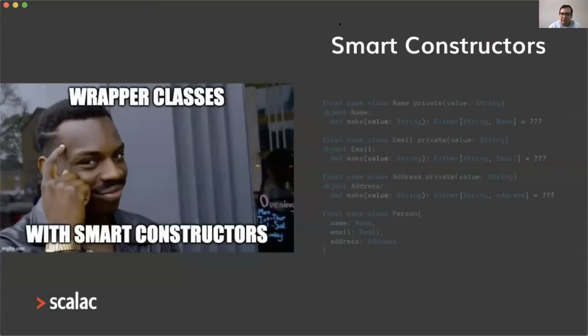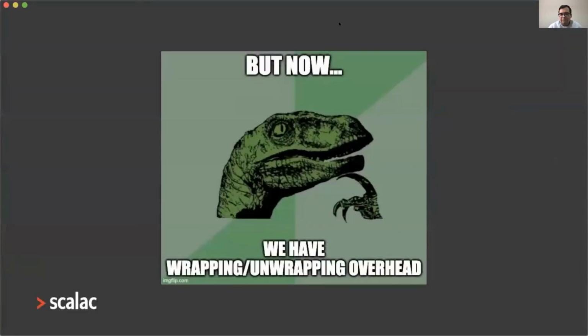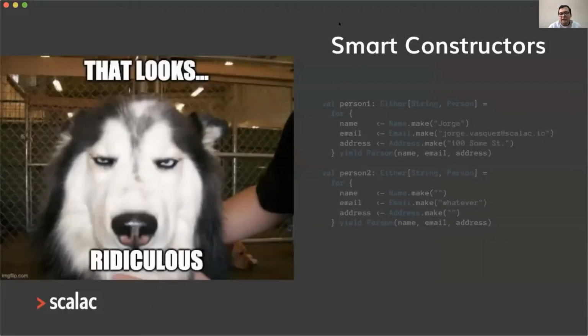So there is a better way. For example, we can use wrapper classes with smart constructors instead of just using plain strings. Here I'm defining 3 case classes, name, email, and address. Each of them has smart constructors that validate input data and return either an error or a valid value. And with that, we can create valid persons. So yes, we have no more invalid data, but now we have wrapping and unwrapping overhead because we are using case classes.